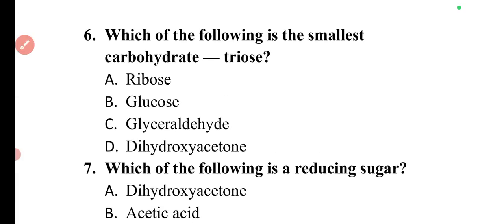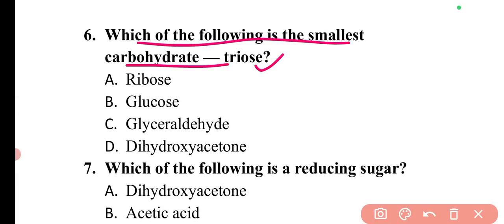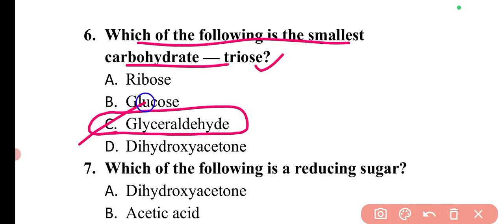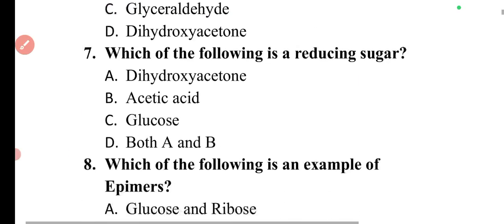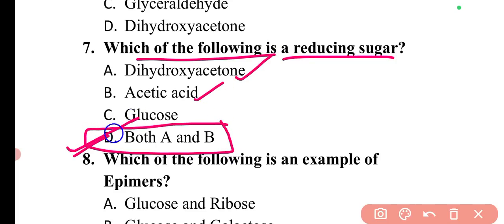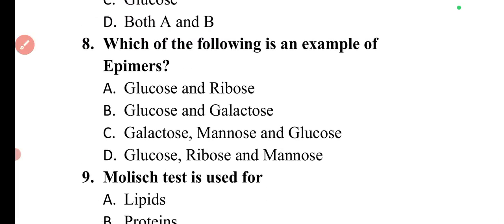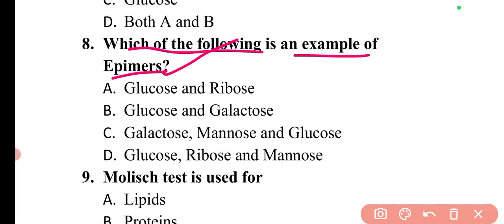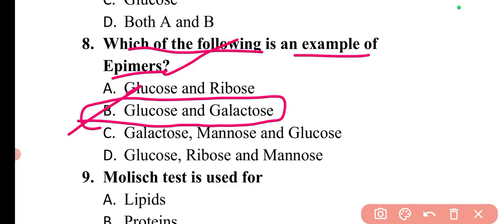Next question is, which of the following is the smallest carbohydrate triose? So the smallest carbohydrate triose is glyceraldehyde. So here option C is correct. Next question is, which of the following is a reducing sugar? So the reducing sugar is dihydroxyacetone and acetic acid both. So here option D, both A and B is correct. Then next question is, which of the following is an example of epimers? So the example of epimers is glucose and galactose. So here option B is correct.